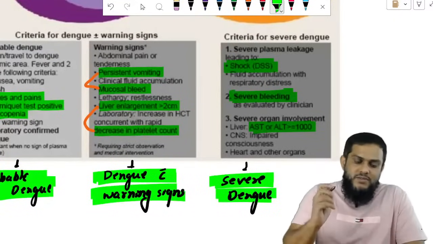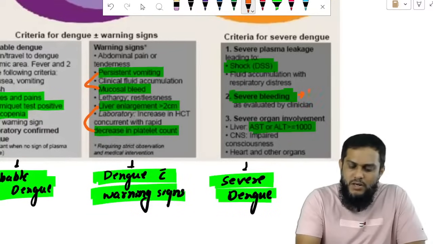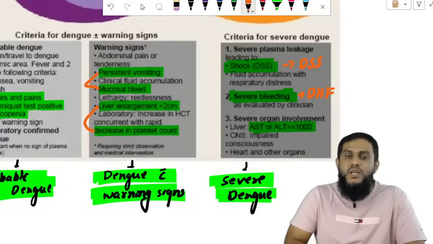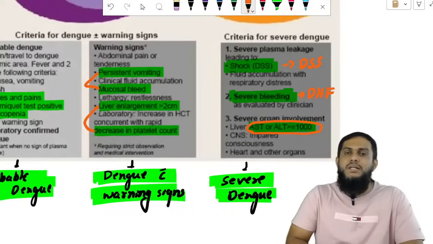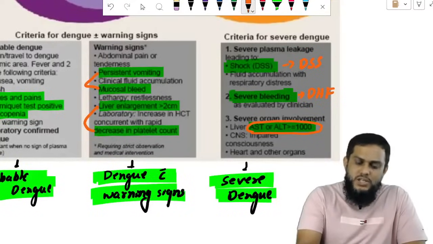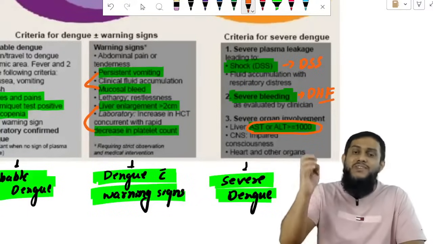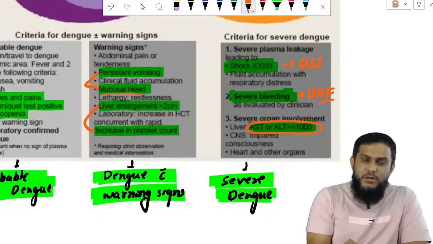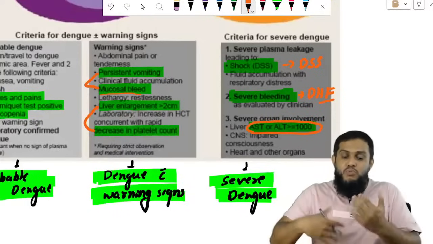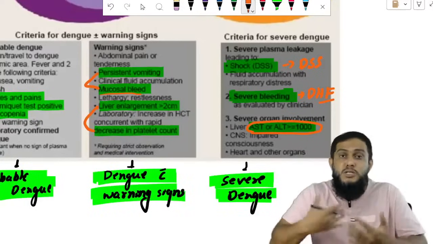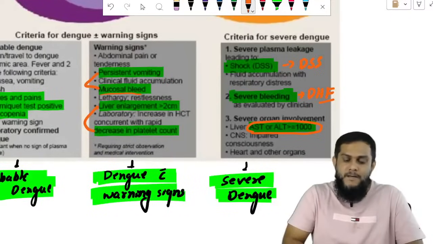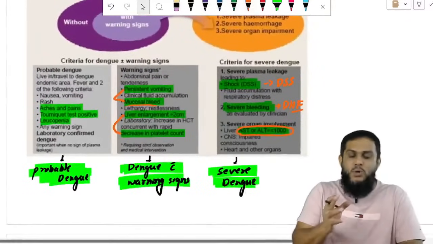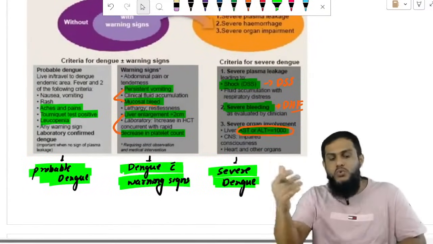Severe dengue means the complications: dengue hemorrhagic fever and dengue shock syndrome, and liver enzymes are elevated. The patient is in shock and in severe hemorrhage. Here I also mentioned mucosal bleed, but that is not severe hemorrhage. For severe hemorrhage, remember the word spontaneous bleeding, severe hemorrhage from the nose, internal bleeding. So we have completed probable dengue, and dengue with warning signs which will lead to severe dengue.